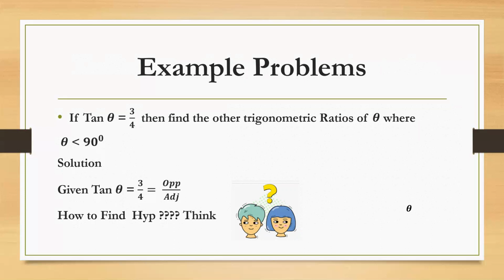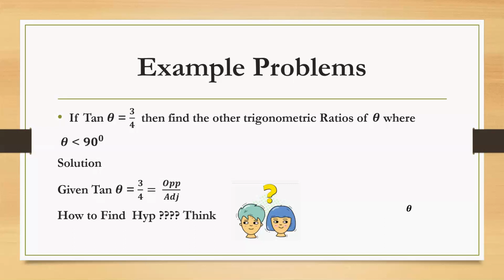Actually, theta can take any real numbers, but not for all trigonometric ratios. For sin theta and cos theta, theta can take any real number. For the remaining 4 trigonometric ratios, there are restrictions. All those things you will study in higher class. Let us restrict ourselves to theta as an acute angle in this video.